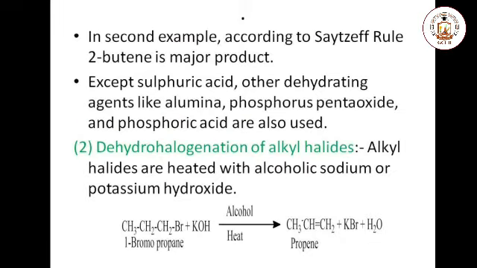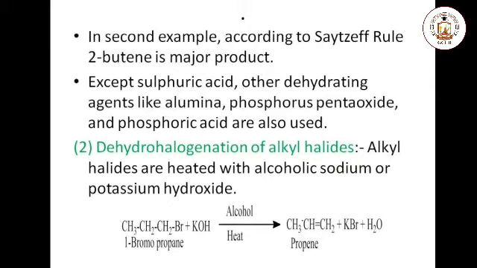In dehydration of the alcohols, other dehydrating agents like alumina, phosphorus pentoxide, and phosphoric acids are used, but commonly sulfuric acid is used because it is easily available and has great dehydrating property. Second method of preparation of the alkene is from the alkyl halides. When alkyl halides are heated with alcoholic sodium or potassium hydroxide, alkene is formed. In this reaction, hydrogen halide is removed from the alkyl halide.